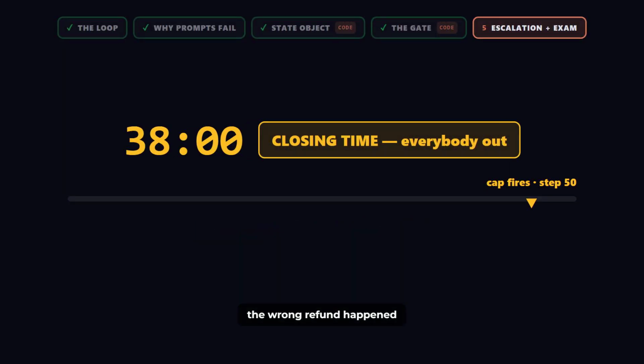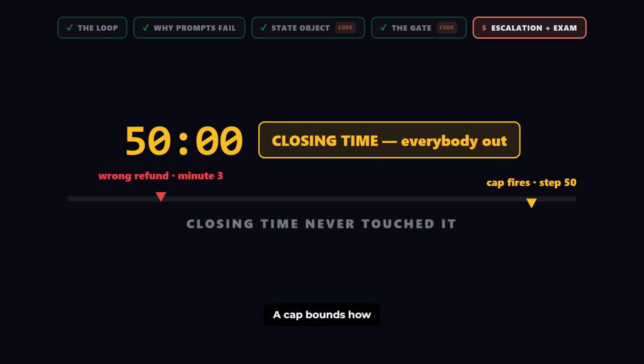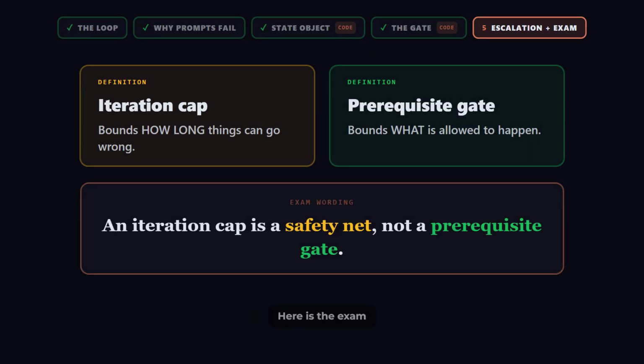Fine, but the wrong refund happened at minute 3. Closing time never touched it. A cap bounds how long things go wrong. A gate bounds what is allowed to happen. Here is the exam wording. An iteration cap is a safety net, not a prerequisite gate.